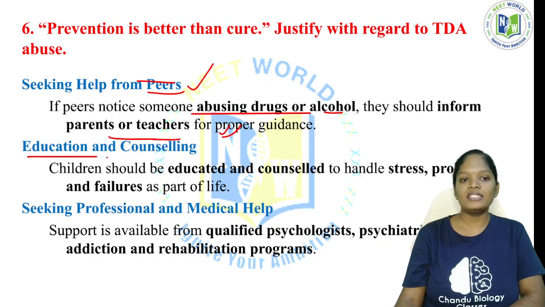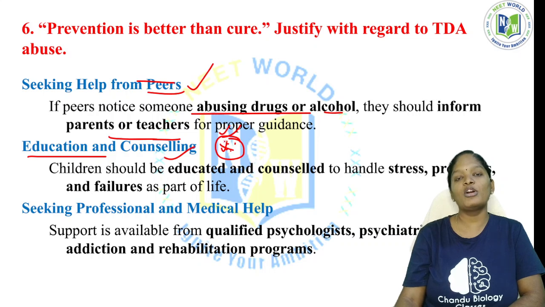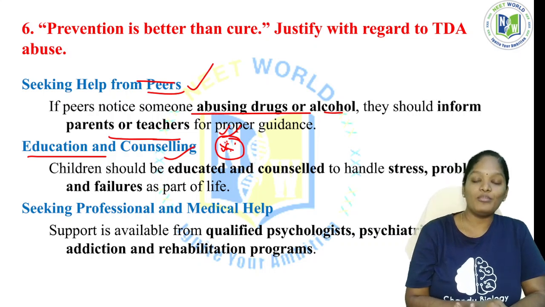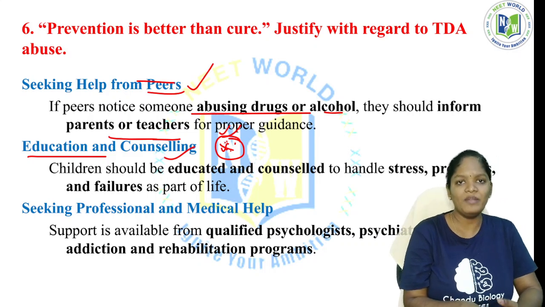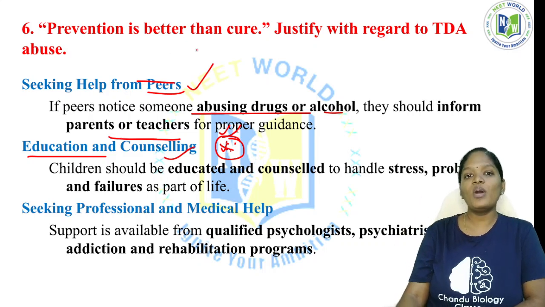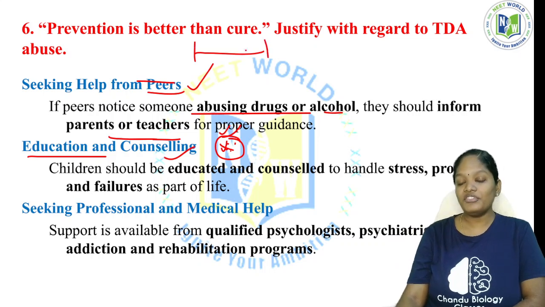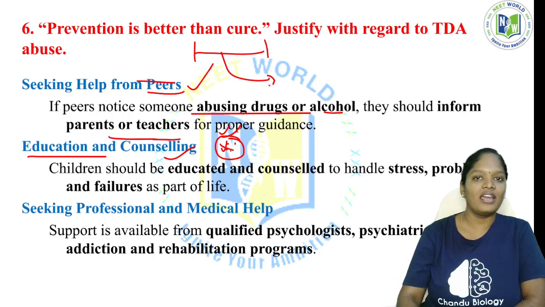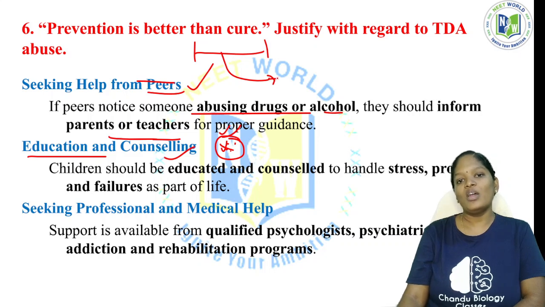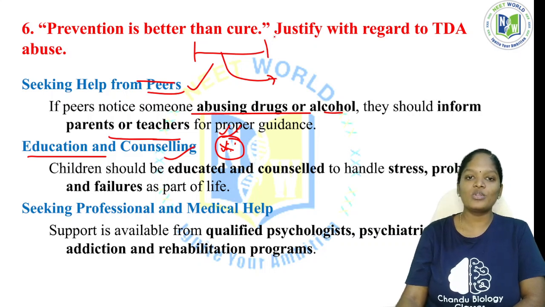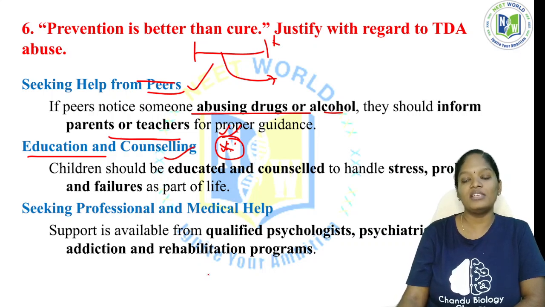The next one is education and counseling. This is very, very important. Education about tobacco, drugs, and alcohol is very important. Addiction, dependence, and the symptoms after addiction are very bad. Students in the adolescent phase, if they use this phase wisely, will reach greater heights. At the same time, if they use it in a negative way, they lose their life at this age itself. So this is the biggest deal. That is why people always say the adolescent phase is very vulnerable.